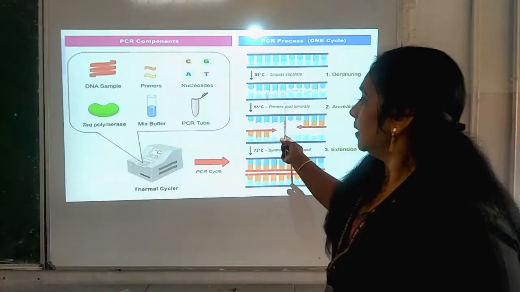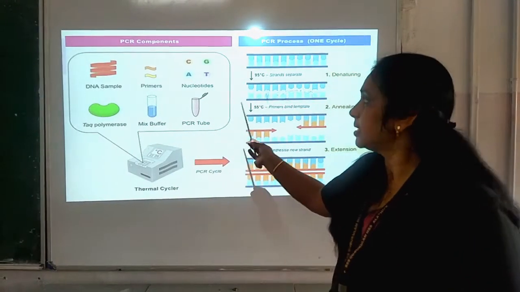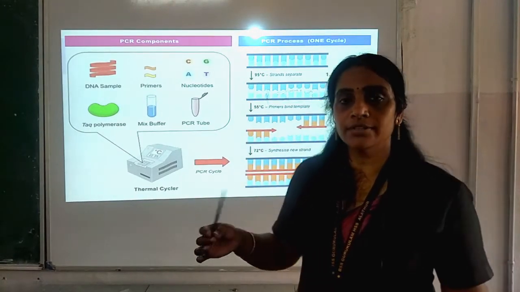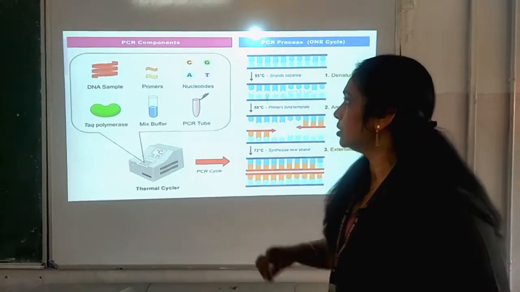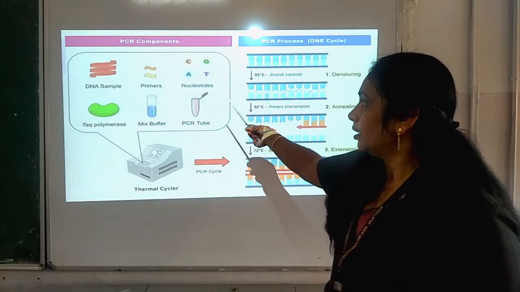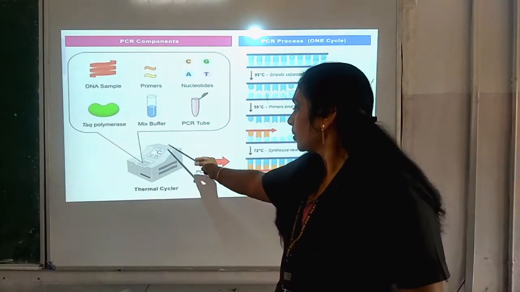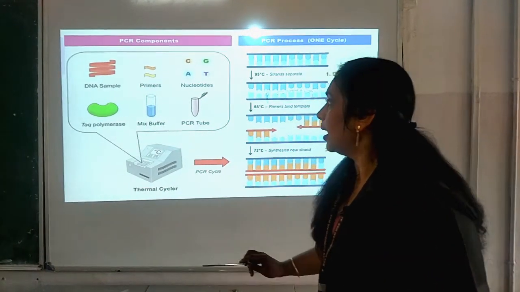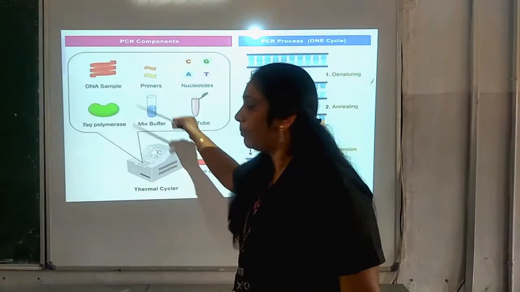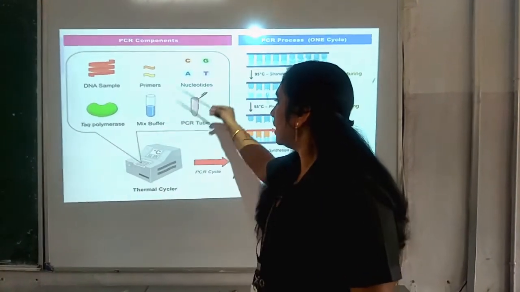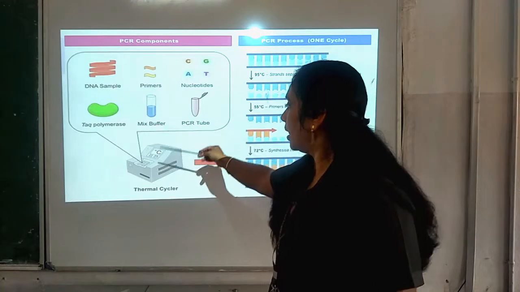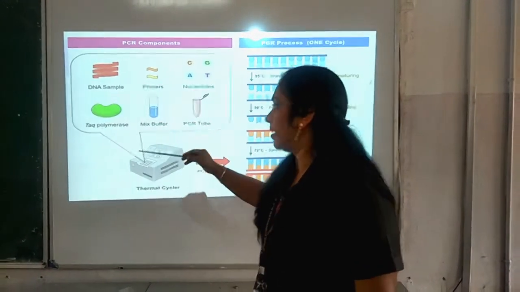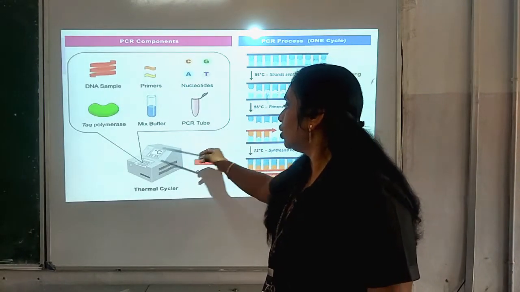Children, you can see here it is the same, that is PCR, what we have discussed, and based on that you have just now watched the video also. Here you can see in the figure, this is the thermal cycler for PCR, and in it the DNA sample will be added, primers will be added, nucleotides are added, Taq polymerase is added, a mixed buffer is added, as well as a PCR tube will be present there.